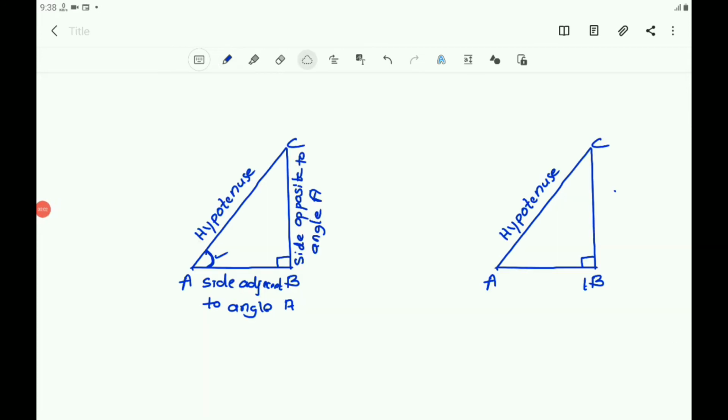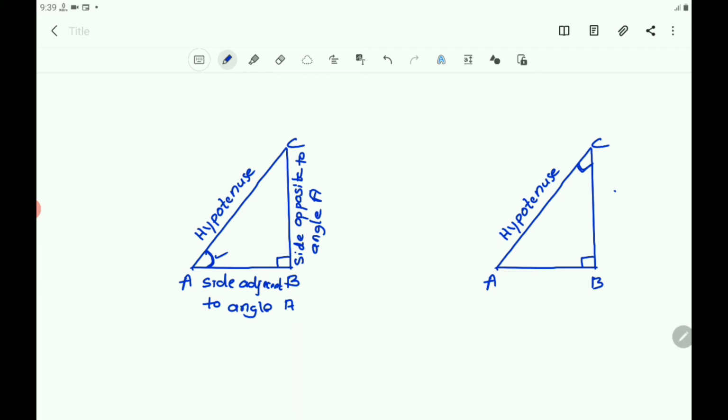Now in the same triangle, let us consider the angle C, which is also an acute angle. Angle C means angle ACB. Angle C is the brief form of angle ACB. And here with respect to the angle C, the side opposite to C is AB.